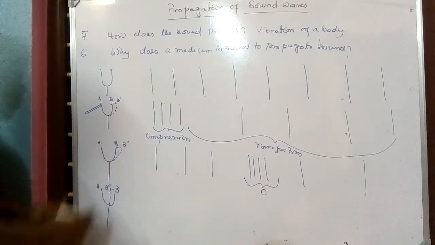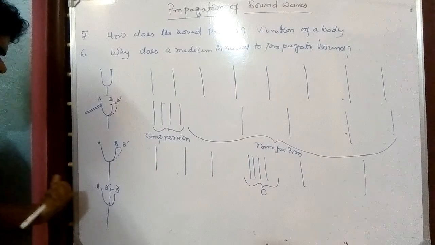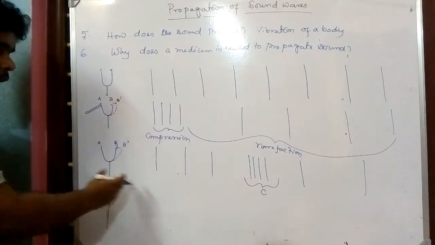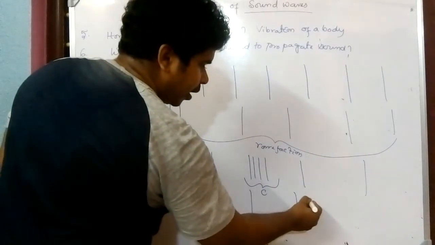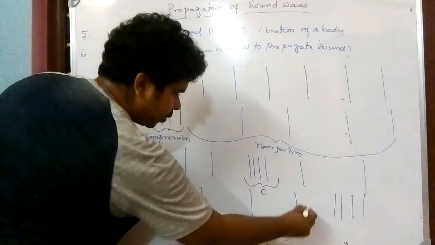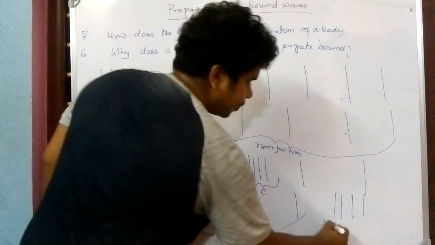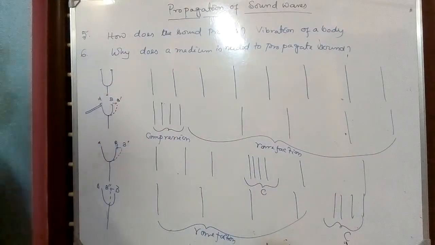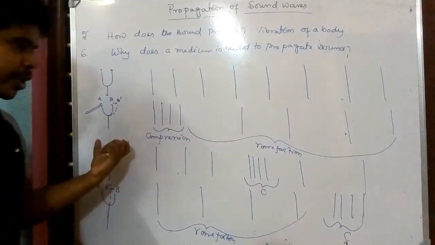Okay, we are just talking about B. So from the mean position it is coming towards the left. As it comes towards the left, it is moving away from the medium. So here the rarefaction zones are created, and at a long distance compression is created. So in this zone, rarefaction, and here there is compression. If we see it together, when a vibration occurs, this compression is moving from here to here to here. So the compression is moving.